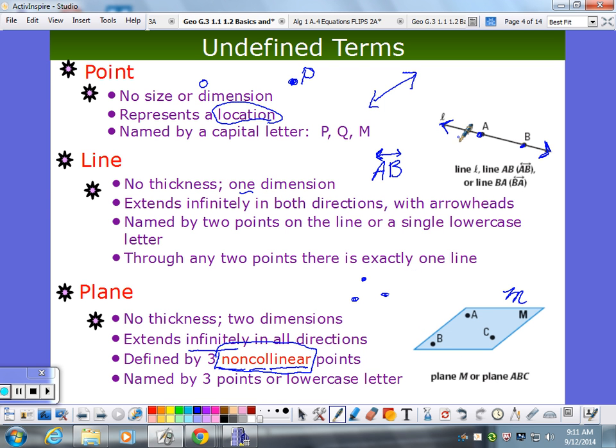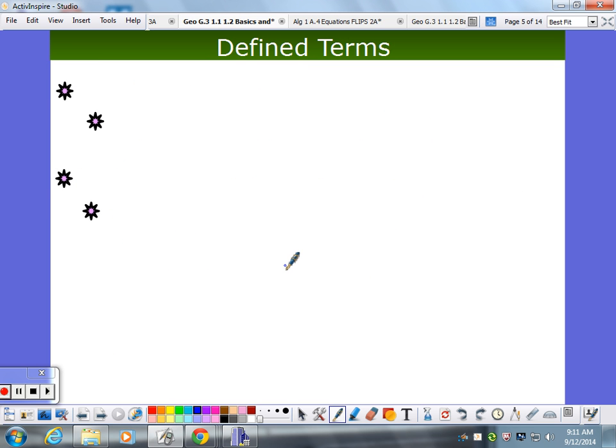And I forgot to mention up here, this is line AB with these points, but it's also line L. That's a little hard to read. That's a lowercase letter. You can use a lowercase letter to name a line as well. Alrighty. Now we can get to defined terms, because we do have some undefined terms now.